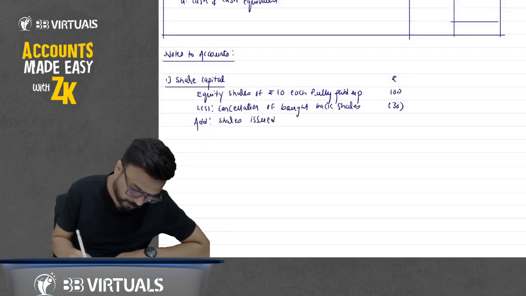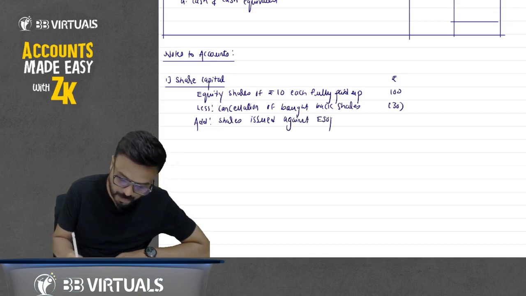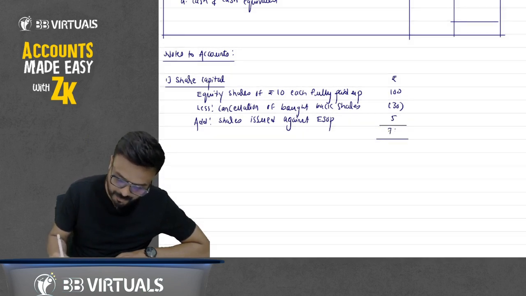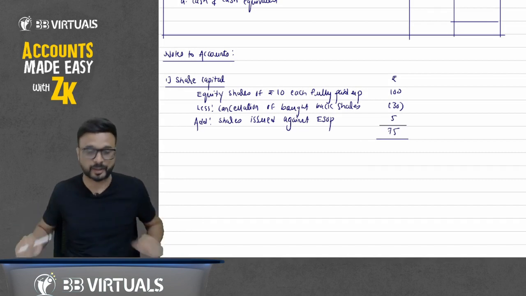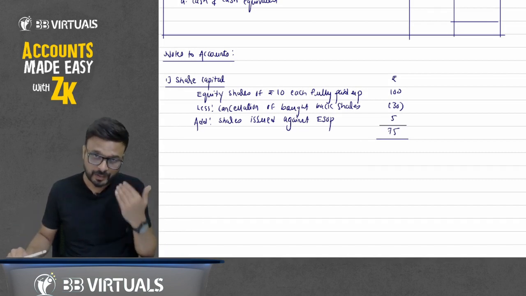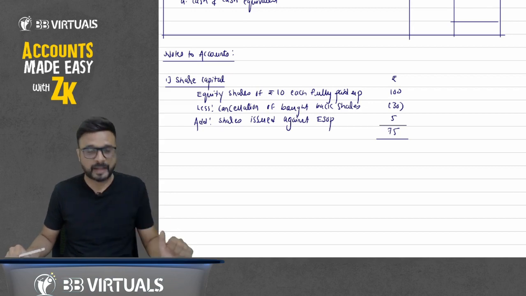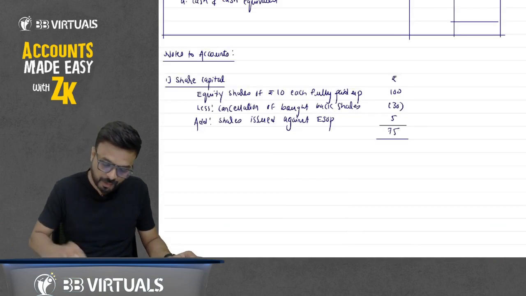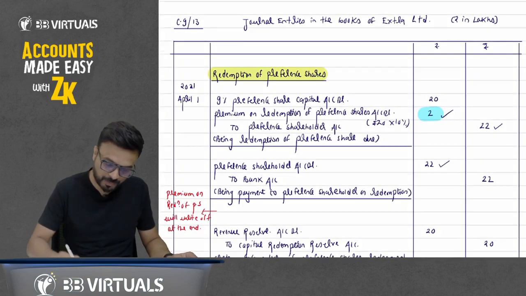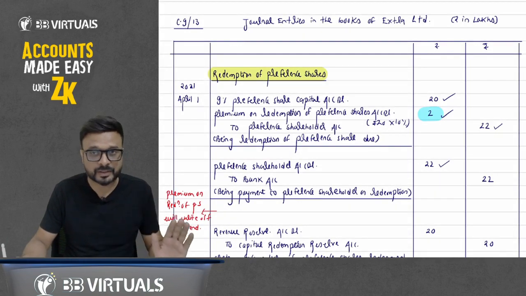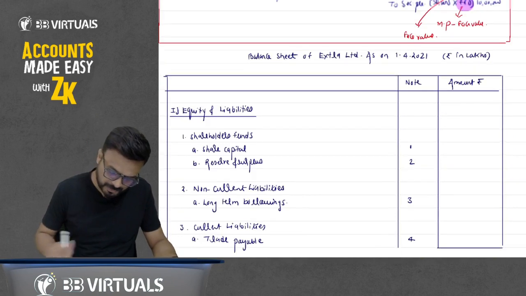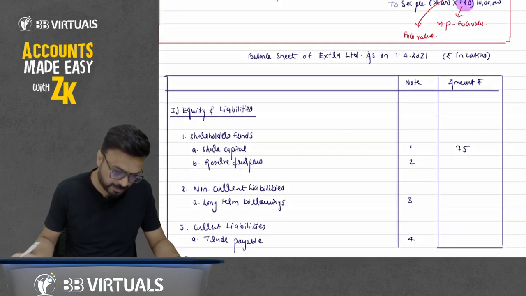Shares issued against ESOP, employee stock option plan, that is 5. So we have a balance of 75. You can also directly write 75, but it's okay. In detail 75. How we have calculated? The 75 will come under share capital in the balance sheet. But you can see here there are preference shares also, 20. But that 20 you have debited at the time of redemption of preference share. So you don't have any balance in preference share. So how much is it? 75. So write down here share capital 75.